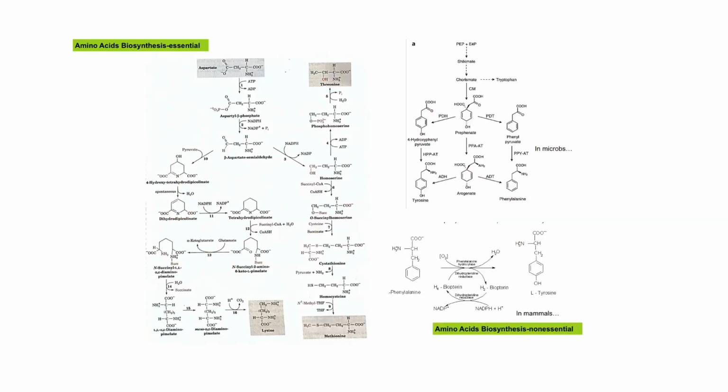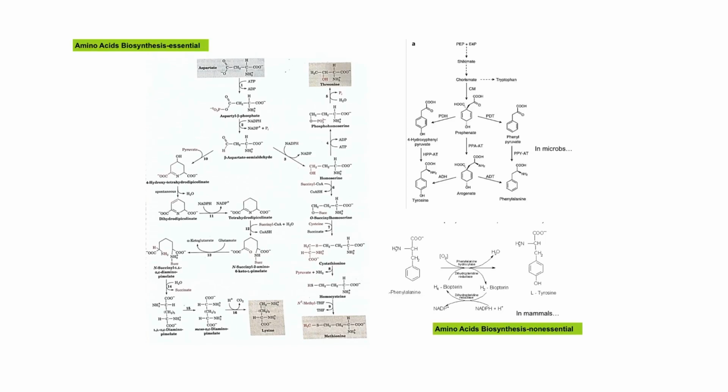But the biosynthesis of essential amino acids are normally far more complex, such as the synthesis of lysine, methionine, threonine from the precursor of aspartate family. And another thing here in amino acid biosynthesis pathways, the pathway for the same amino acid is not always the same in every organism.